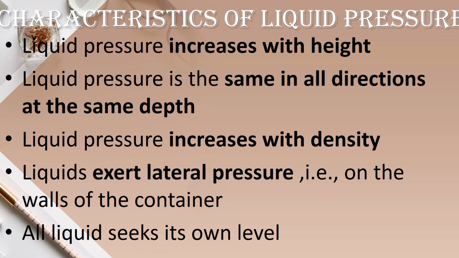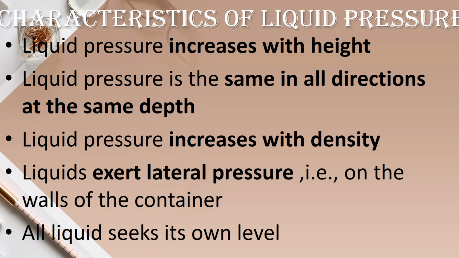So if we pour water inside, what can we observe? The balloon in the side will bulge. Okay, so what is the reason? Liquids exert lateral pressure. That is, the liquid exerts pressure on the walls of the container.